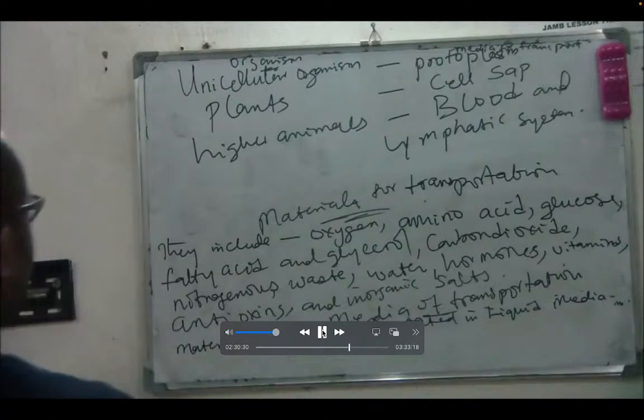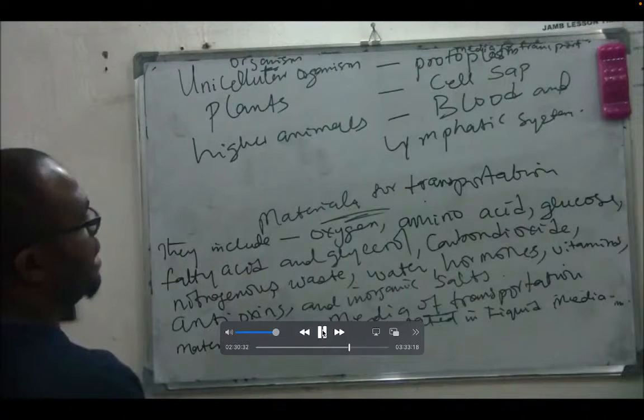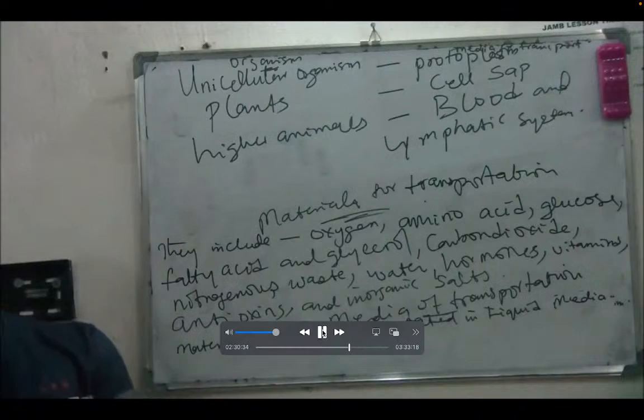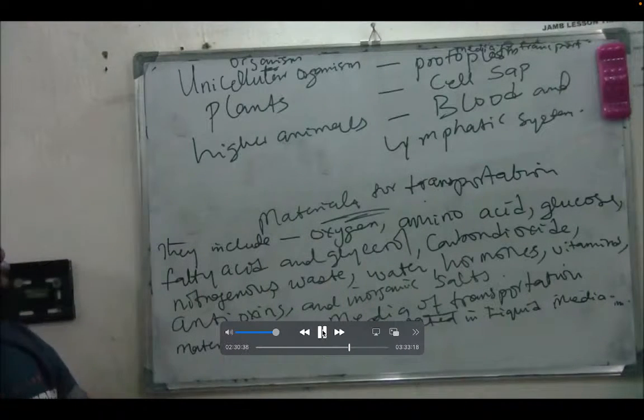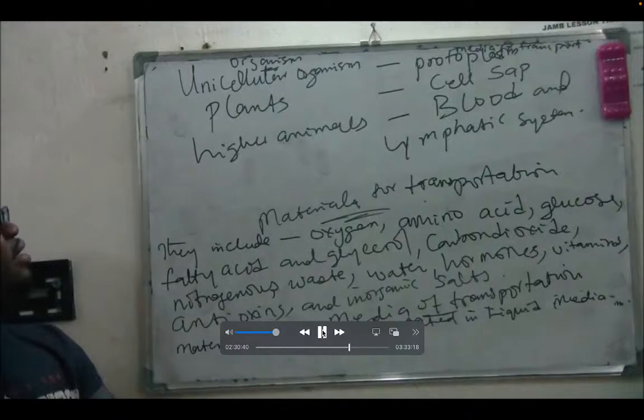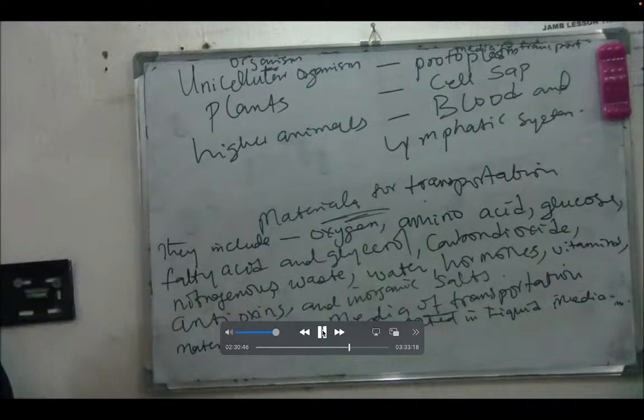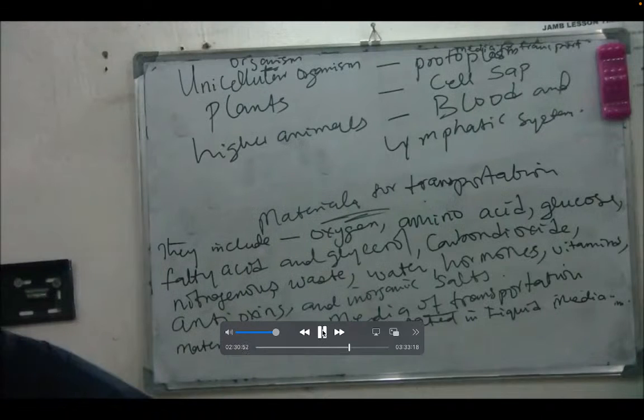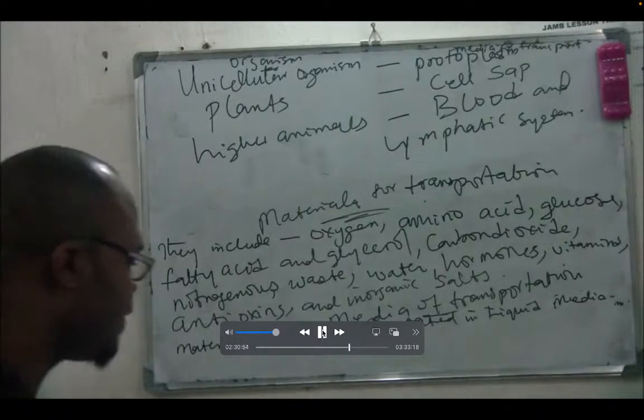What is the transport media for unicellular organisms like euglena? Protoplasm. What's the transport system for higher animals? Blood and lymphatic system, exactly. So what are those things that are being transported? Oxygen, good. Carbon dioxide and the rest of it.